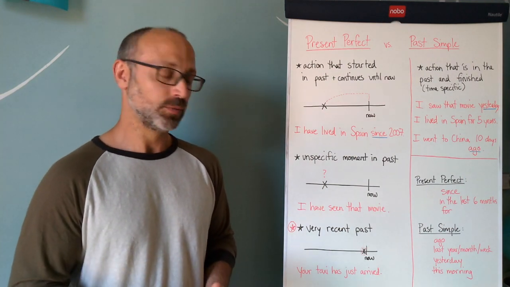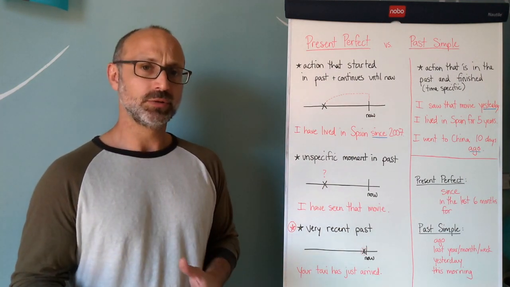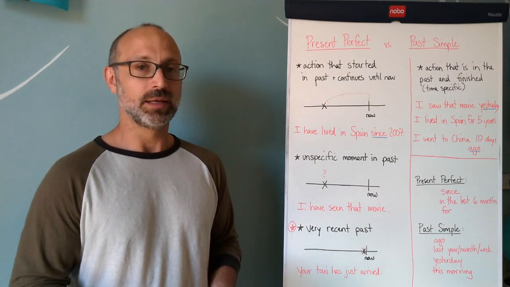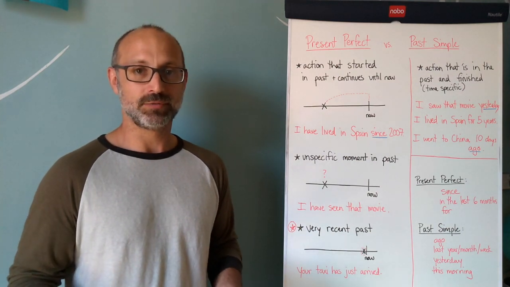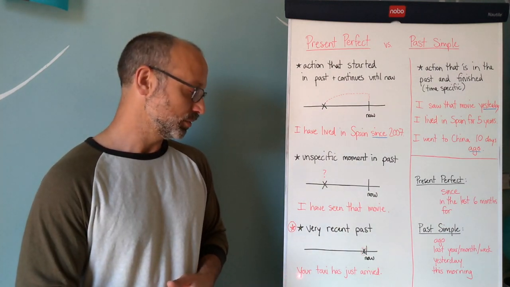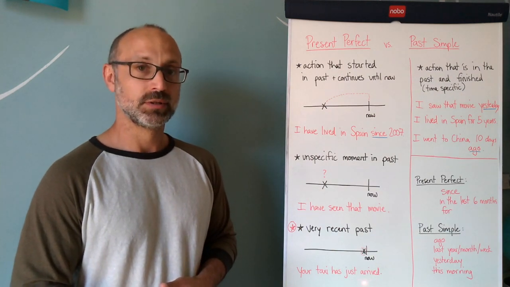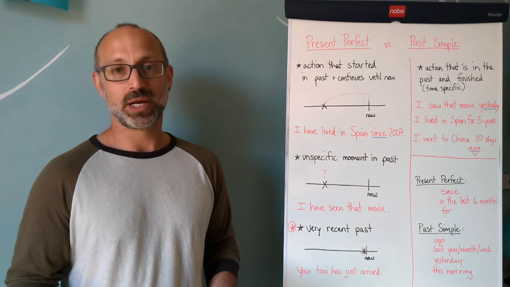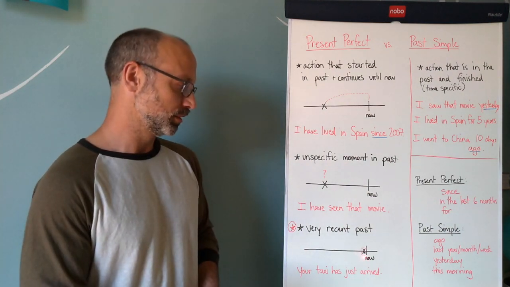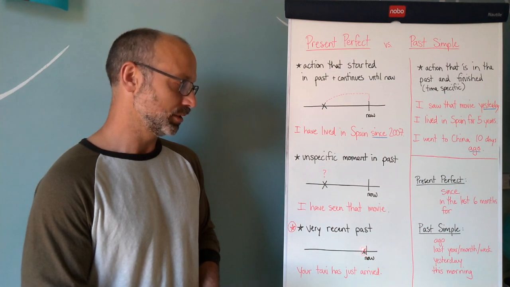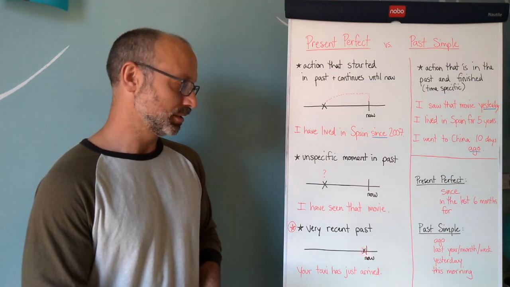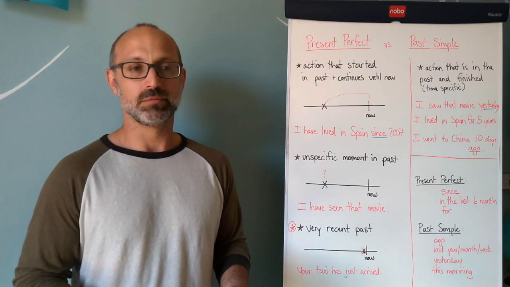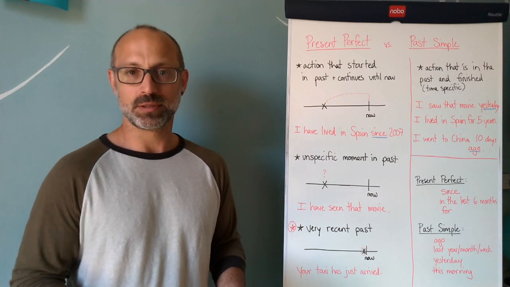Let me give you an example. Imagine that you call for a taxi in order to get home. And the taxi pulls up outside your office, and somebody turns around and says to you, your taxi has just arrived. Your taxi has just arrived. So this is correct because it's the very, very recent past. As you can see here on the diagram, this is the present and this is when it happened, just very, very recently. So we're talking about 2 minutes, 5 minutes, 30 seconds, something like this.